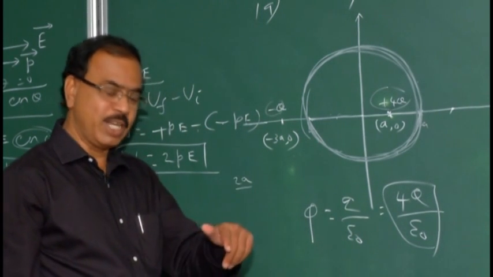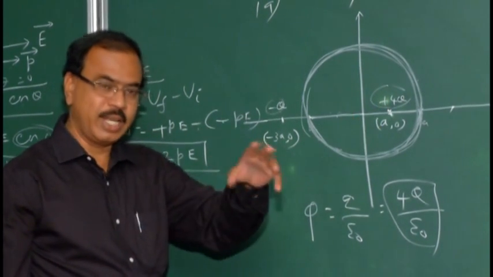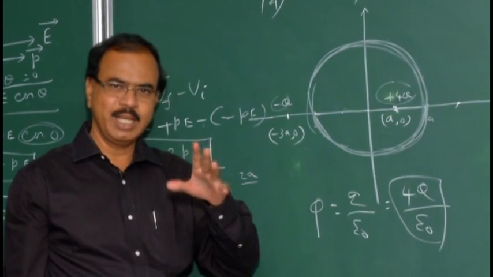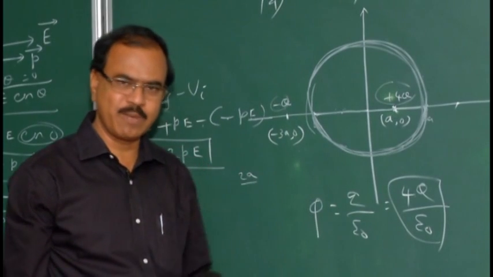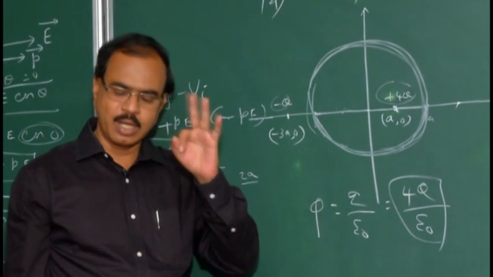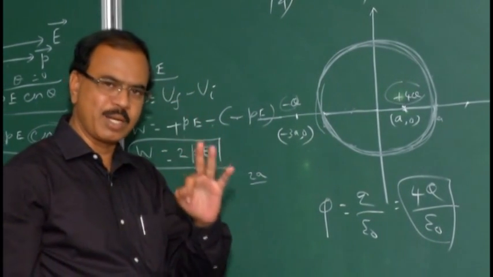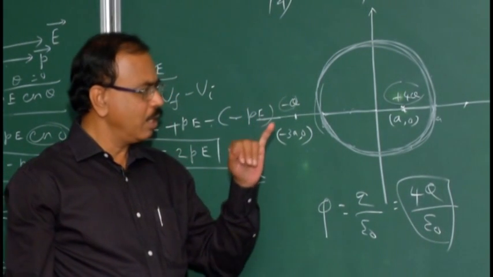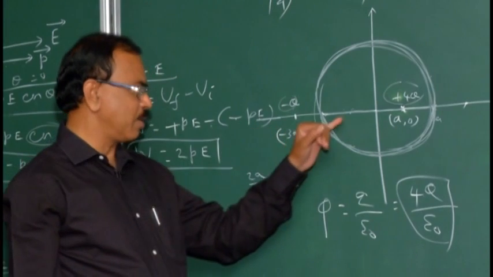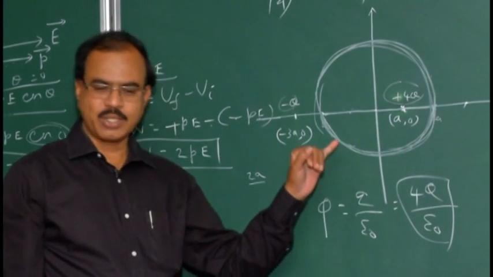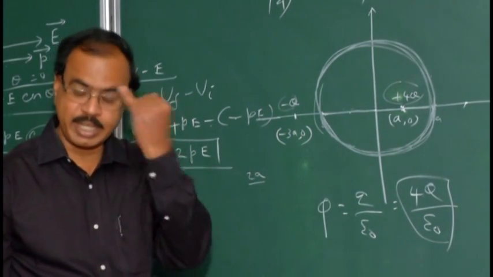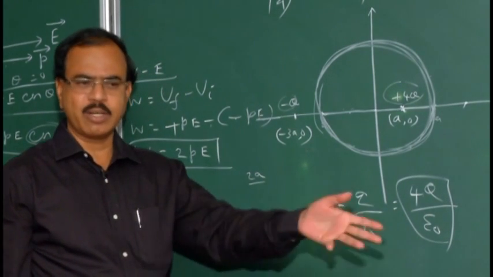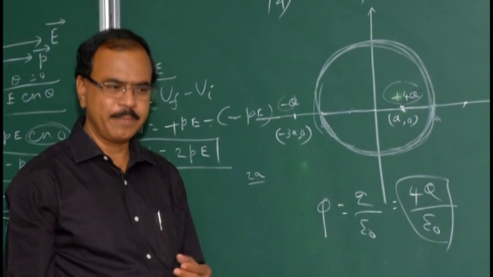Next, does the 4q charge need to be at the center? He did not say that. It is independent of the location of the charge. From Gauss's law we draw three outcomes. The flux of the surface does not depend upon the charge residing outside the sphere, so charges residing outside will not contribute any flux to this body.